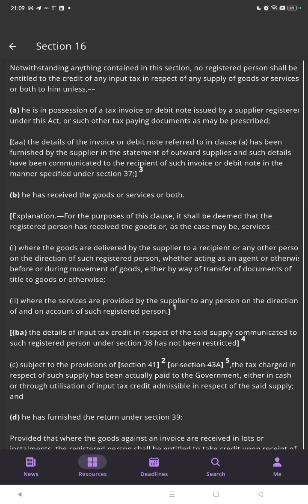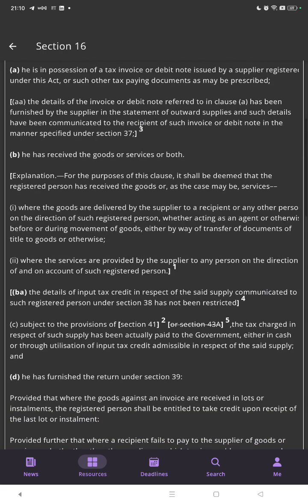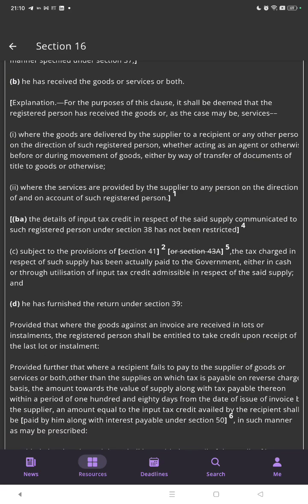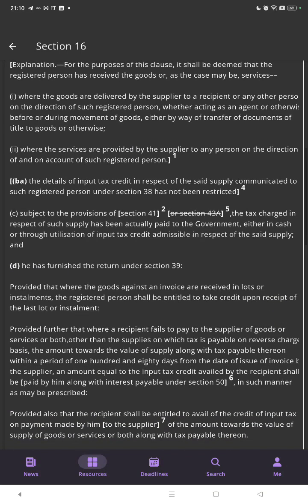Explanation: for the purpose of this clause, it shall be deemed that the registered person has received the goods or services, as the case may be, where the goods are delivered by the supplier to the recipient or any other person on the direction of such registered person, whether acting as an agent or otherwise, before or during the movement of goods, either by way of transfer of document of title to the goods or otherwise, or where the services are provided by the supplier to any person on the direction of and on account of such registered person.